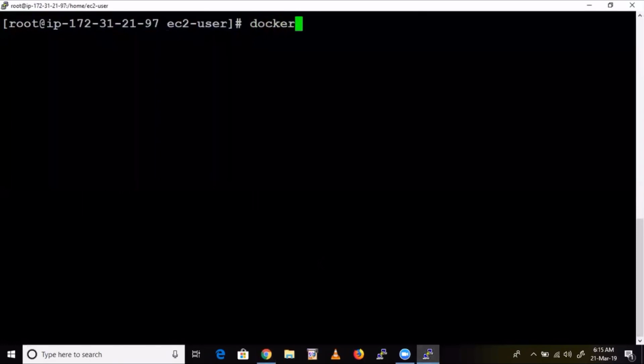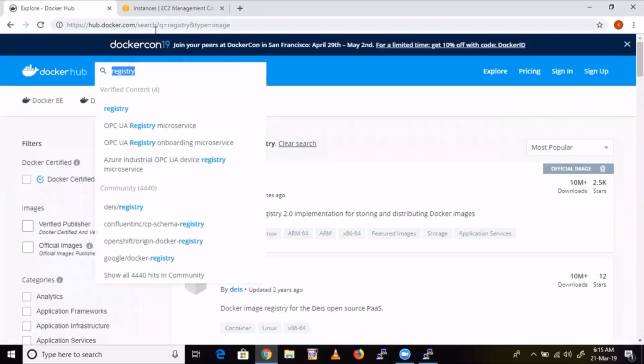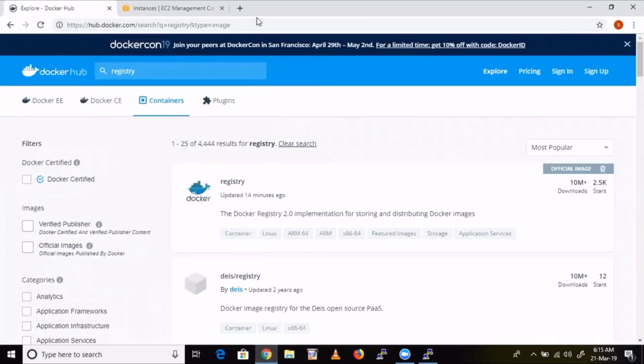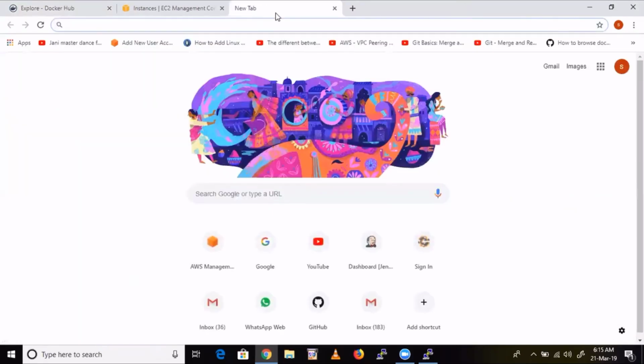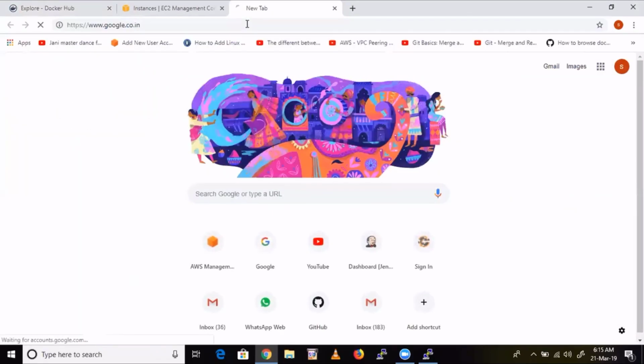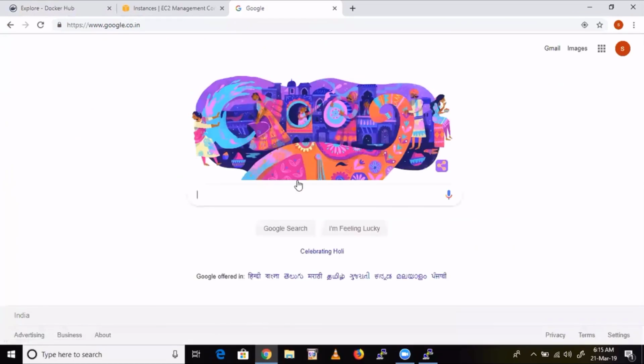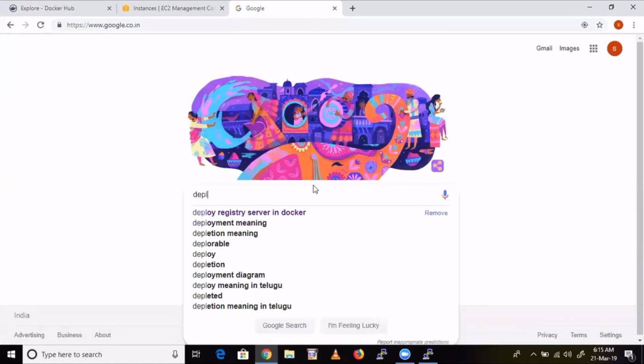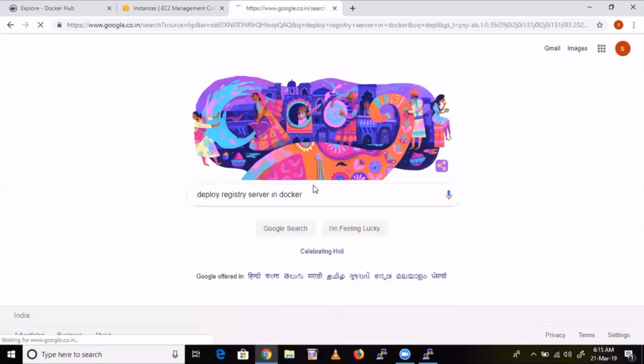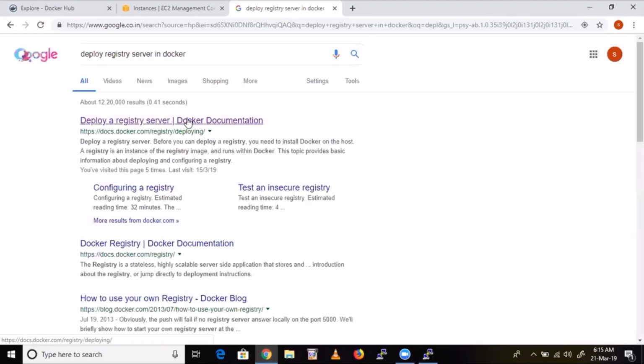I'm creating one container by mapping the port. You can get the commands as well. In Google, you will get the proper steps for deploying a registry server in Docker, from the official website itself.